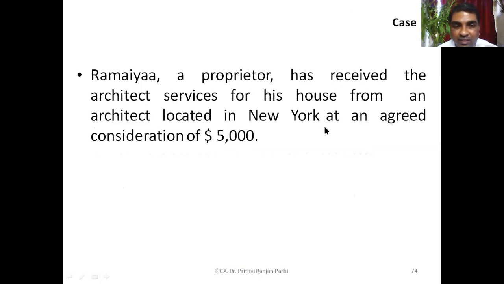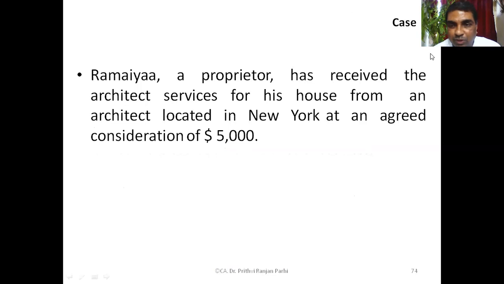Now let us decide this particular case. What is your answer? Let me see. A proprietor of a farm has received architect service for his house from an architect located in New York at an agreed consideration of $5,000. Your question is whether this particular transaction will amount to supply or not.